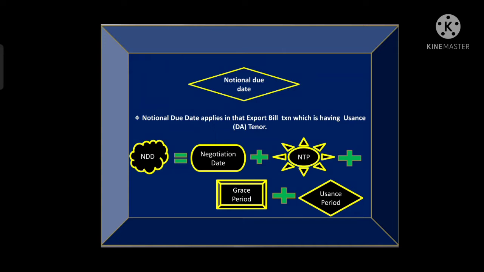So NDD is what? NDD is notional due date which is used to calculate the maturity date of a usance bill, or we can say that to calculate the due date of document against acceptance bill, right? So how we calculate that? For that calculation we need basically 4 things. First is the date of negotiation, second one is the NTP, third one is the grace period, and fourth one is the usance period.